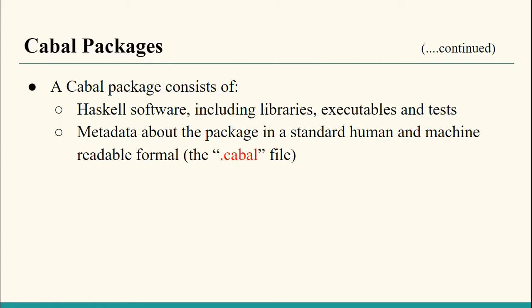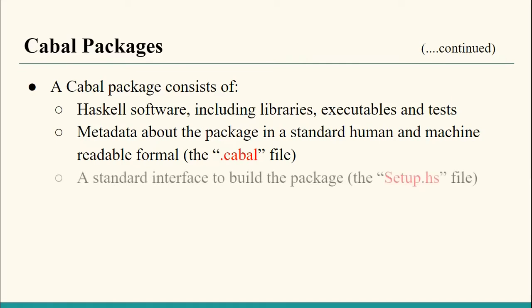It does so in a standard human and machine readable format. The .cabal file extension is used to store the metadata. And a Cabal package also consists of a standard interface to build the package, for example, the setup file, which we can use to build our Cabal package.